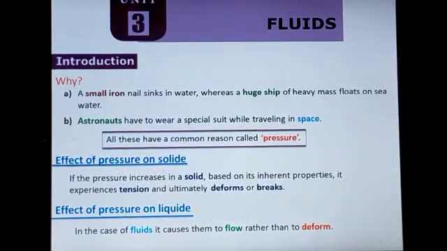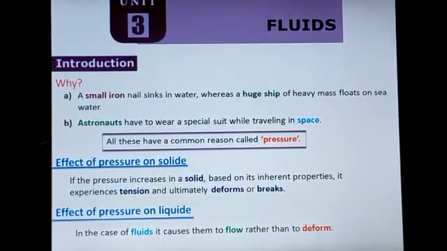Dear students, in this session we are going to start the new lesson, unit number 3, fluids. First one, introduction. We can see some examples that are happening in our day-to-day life.